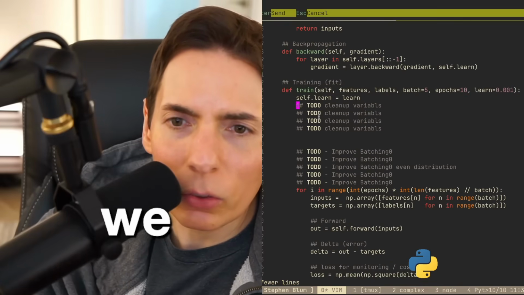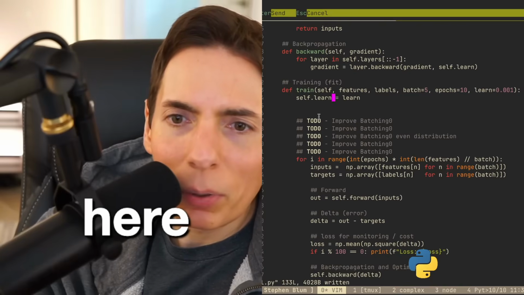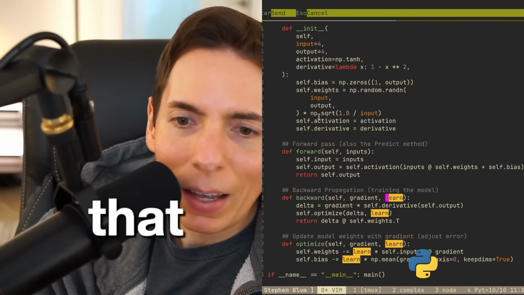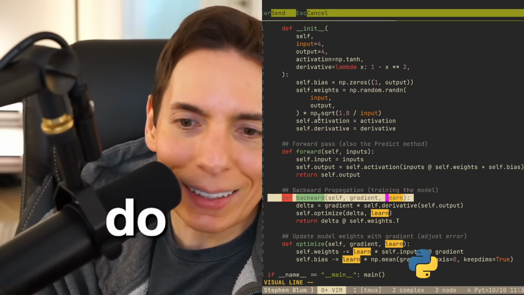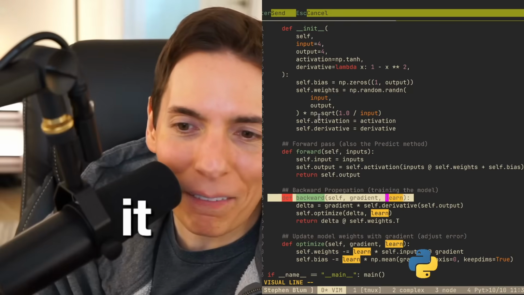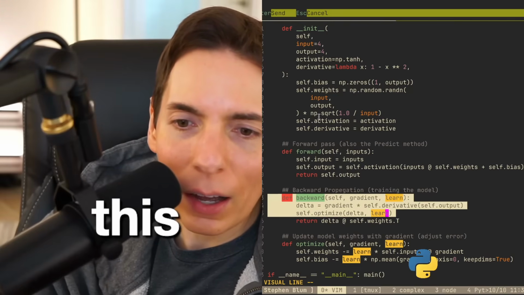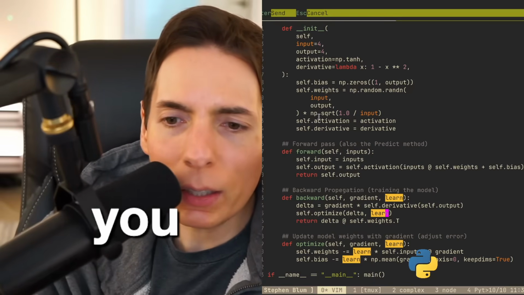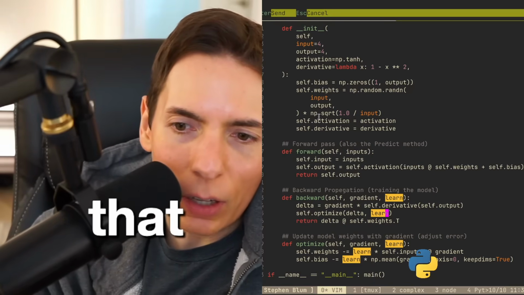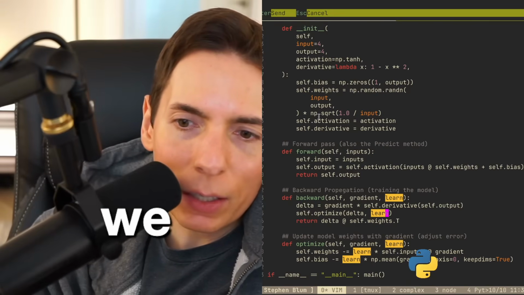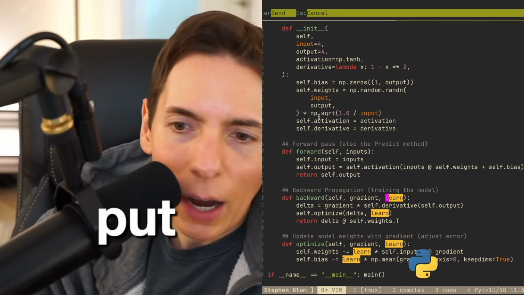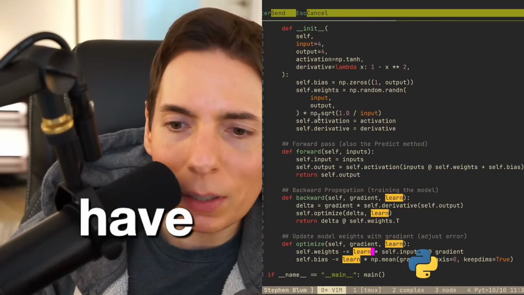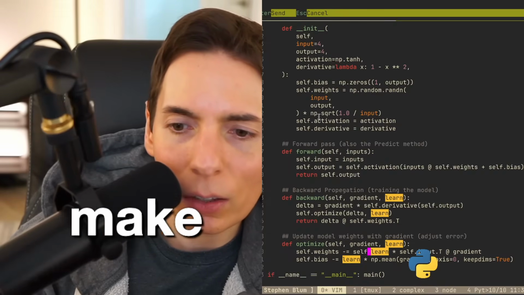And so we set the learning rate here, but here's the problem. It has to get passed like this, and I don't like that. I'm not a fan of this. I would like it to be better. So the optimization has to be here. Can we update it so that I just don't have to keep passing it like this a whole bunch? Let's see if we can make some adjustments. So I want to use self.learn.